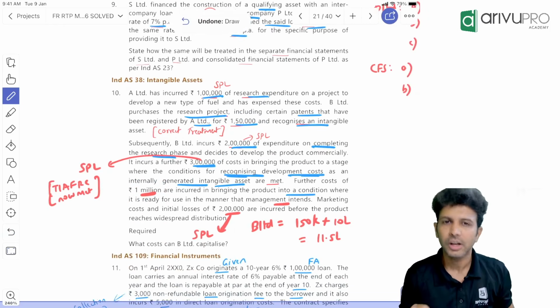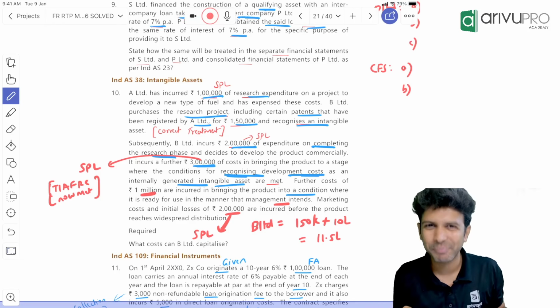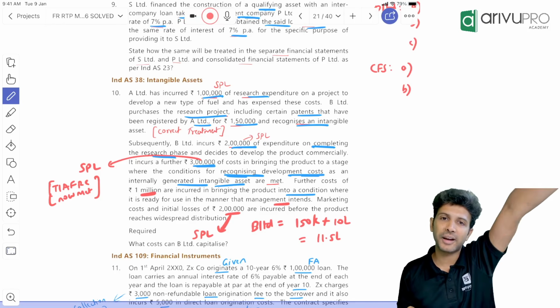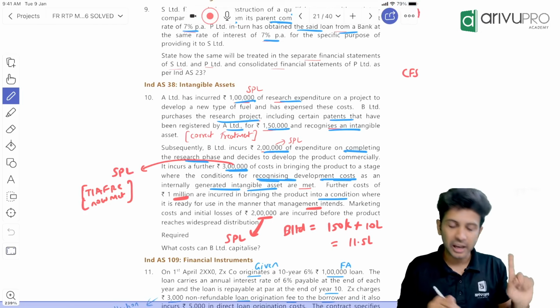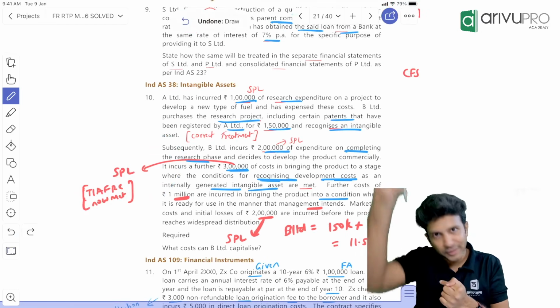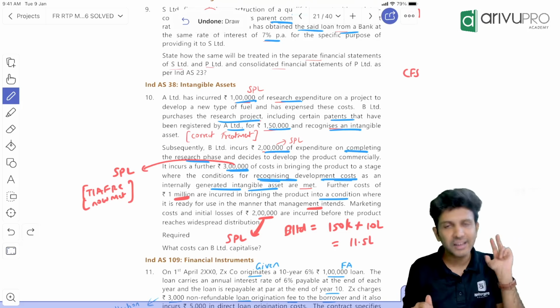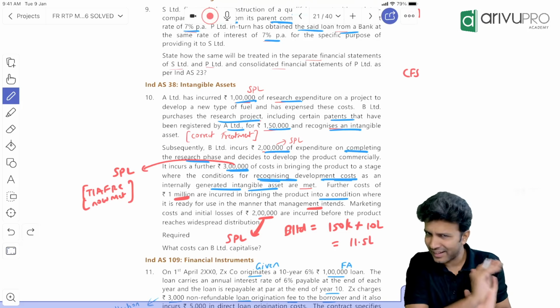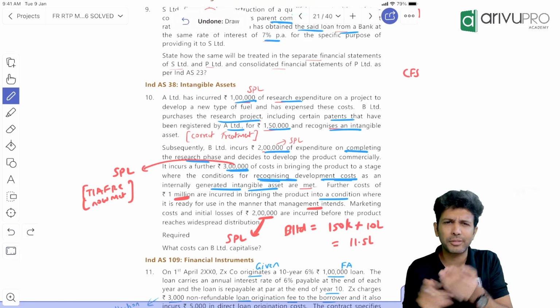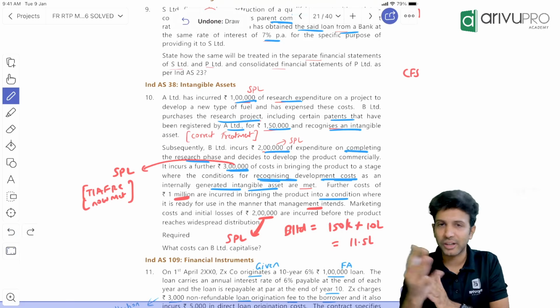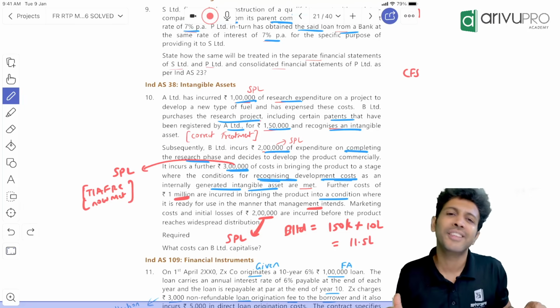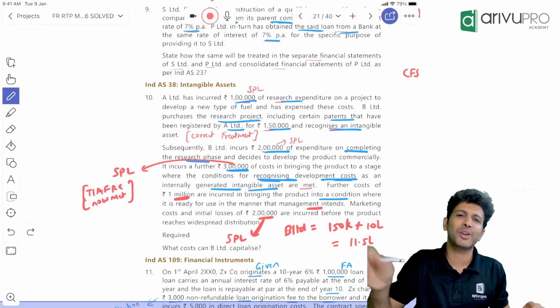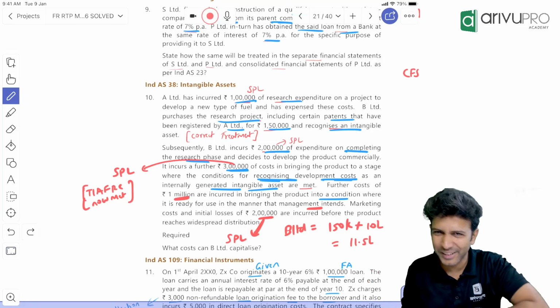That's all his answer. But when it comes, you need to write the provision. Research phase expenditure goes off to P&L. Development phase expenditure can be capitalized if TIFRC is satisfied. Call out the TIFRC and then give the conclusion. All that we have anyway done. I'm just quickly telling you the main fine prints of this question, because I know that all of this you will go through on the day of examination. I don't want to take you through all the provisions. Provisions you already know.